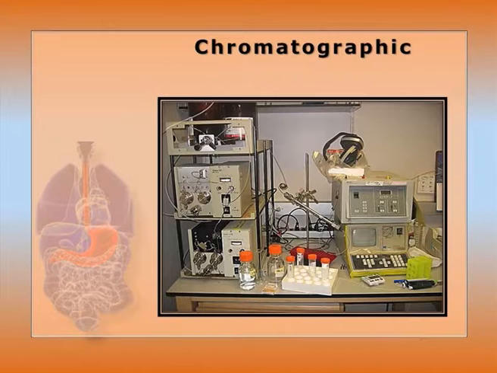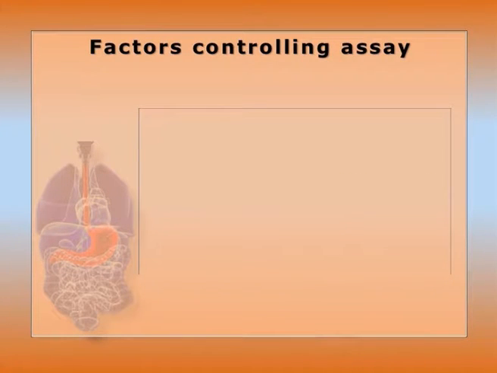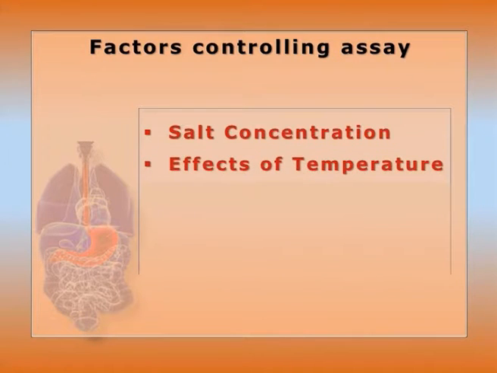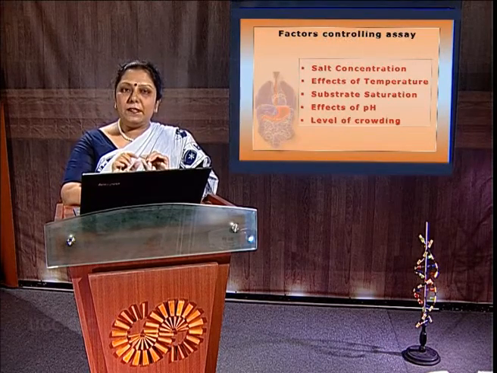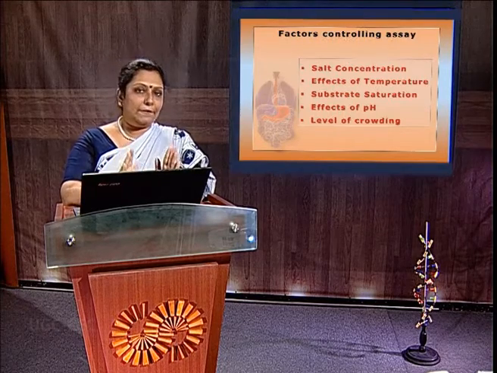Next, factors controlling the assay. Salt concentration. Enzymes are very sensitive to salt because of ionic interaction. Other than halophilic algae, the salt concentration will be 1 to 500 millimolar. Effects of temperature: as we know, the rate increases with temperature. When it is increased, that is due to collision theory, kinetic energy within the substrate that can be permitted up to some maximum level. Then thermal denaturation occurs due to the critical temperature. So the effect of temperature will be in the zone of 35 to 40.